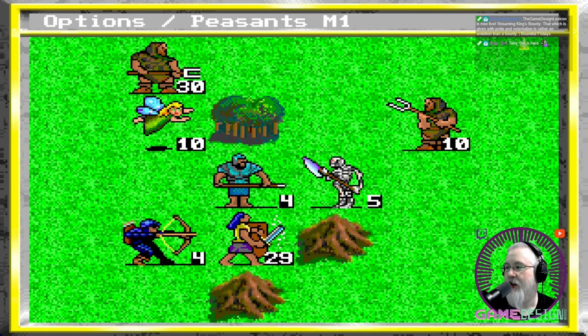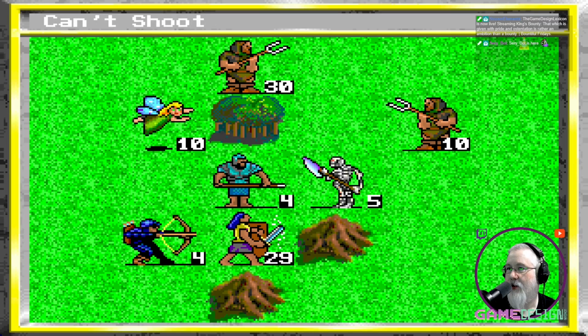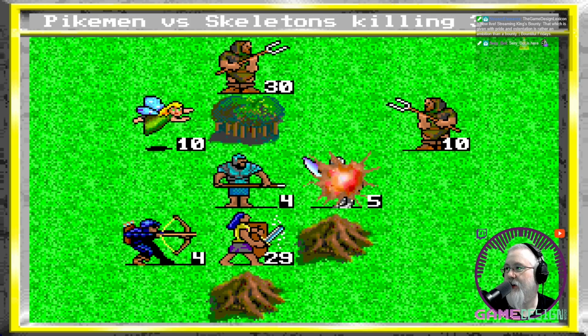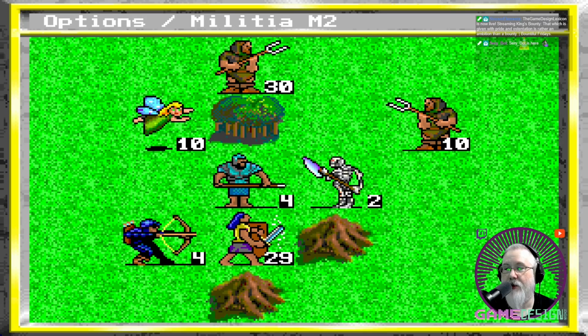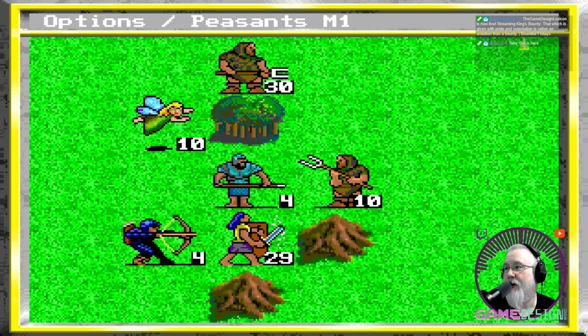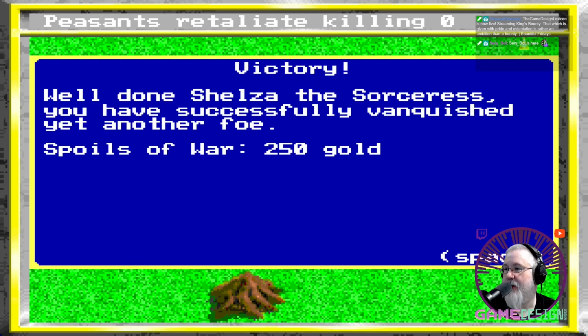They killed one, but I killed all 4 of them. Let's get my peasants forward. Can't shoot. I thought sprites could shoot. Let's wait, though. So, boink. Skeletons didn't kill anyone. Let's go ahead and shoot the skells. Killing 0, great. And then the peasants should move forward, and that should give us an opportunity to get them dead. Love that PC speaker sound.